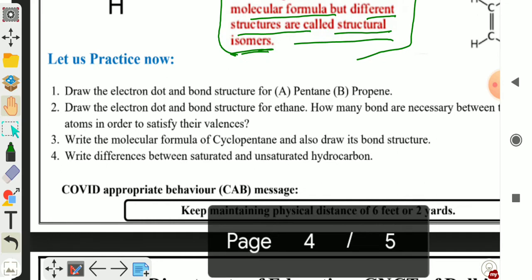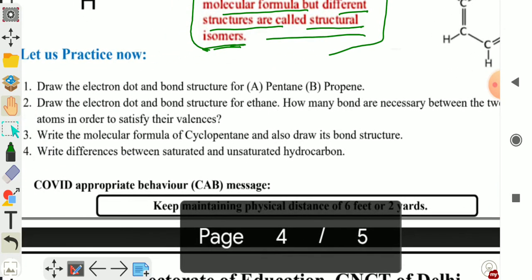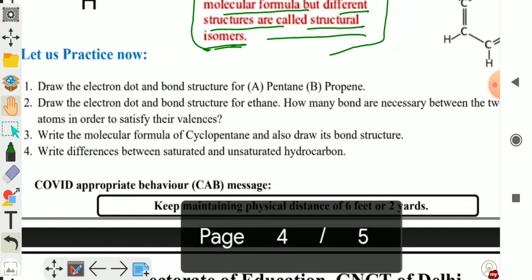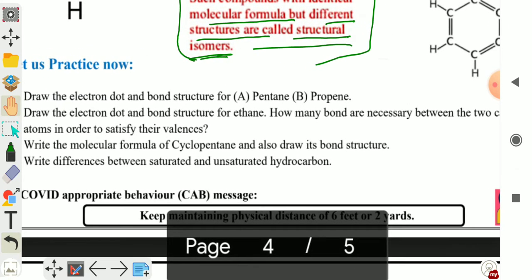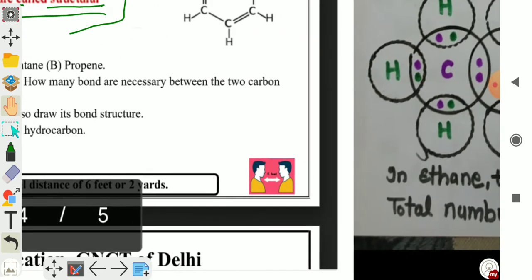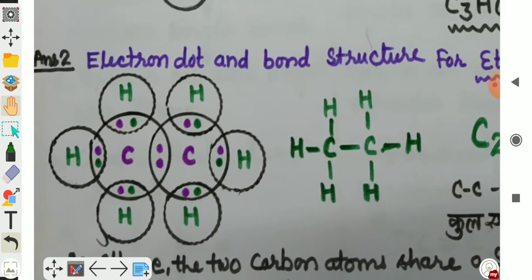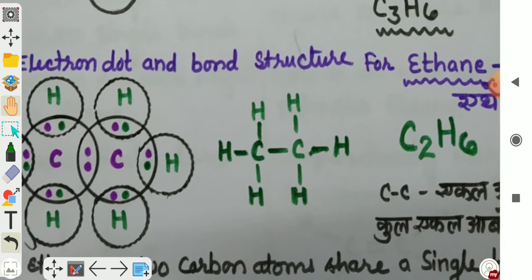Draw the electron dot and bond structure of ethane and how many bonds are necessary between the 2 carbon atoms in order to satisfy their valencies. So you have to draw the electron dot structure of ethane. Ethane means 2 carbon atoms, and this one is the electron dot structure of ethane.